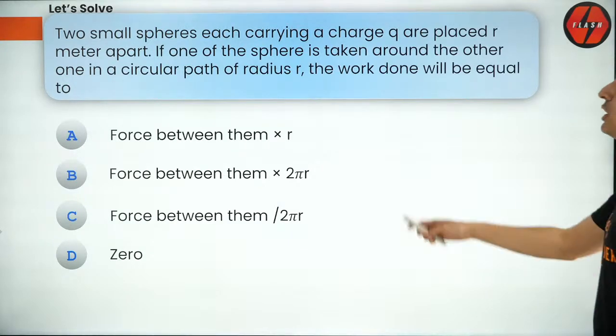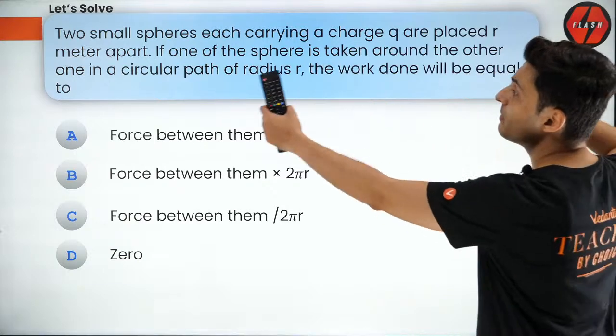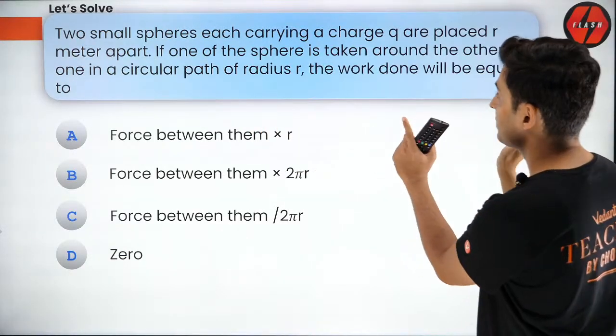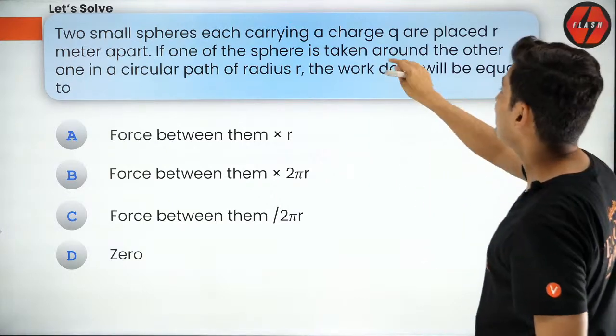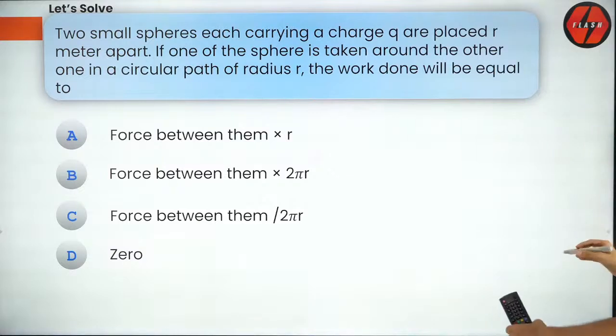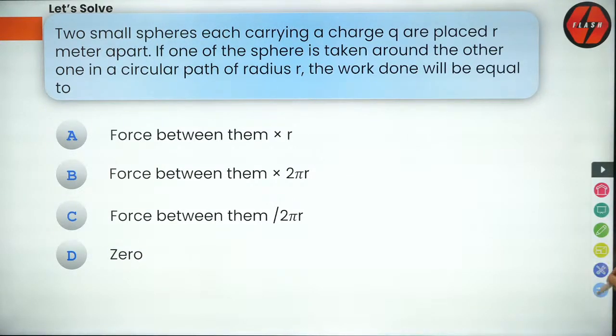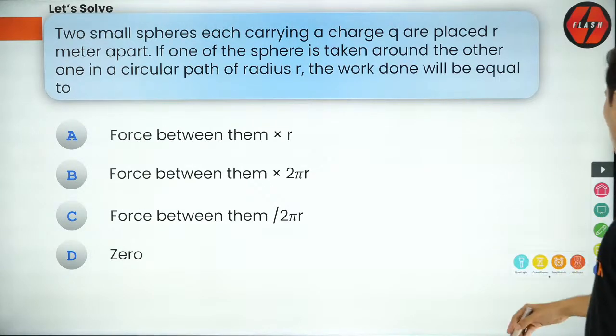Let's see whether you can get it. Two small spheres, each carrying a charge Q, are placed r meters apart. Each charge is Q, understand. If one of the spheres is taken around the other one in a circular path, then the work done will be equal to how much?